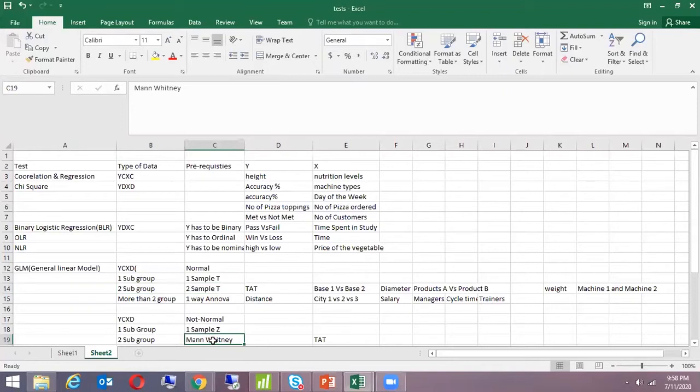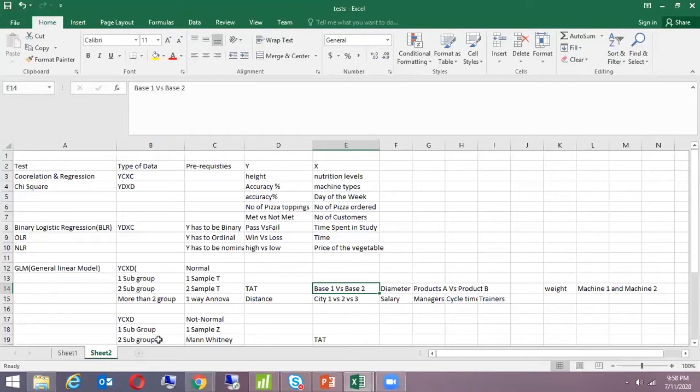The thing I was trying to explain, which a couple of people have noticed, is that in two sample T tests, for example, if I am comparing TAT versus two variables, base 1 versus base 2, maybe site 1 versus site 2, I'm comparing the mean of base 1 versus base 2. I will show it in Minitab in a minute's time.